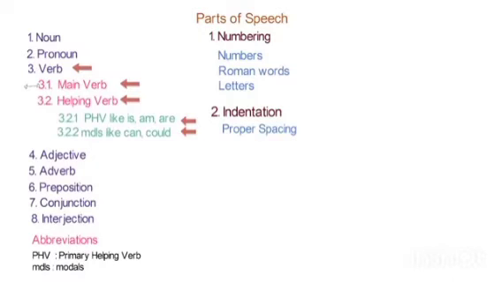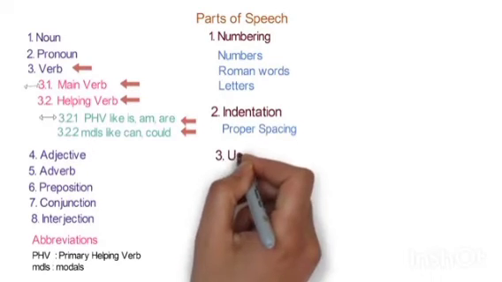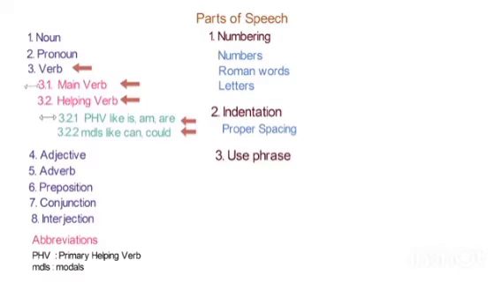So just see that where the third verb, the verb letter V, starts, there only the 3.1 starts, and when the main helping verbs and the main verb start, from there only the sub point starts. So this is called the indentation, or I can say a proper spacing, so that we could be able to know that these are the things we have to follow.